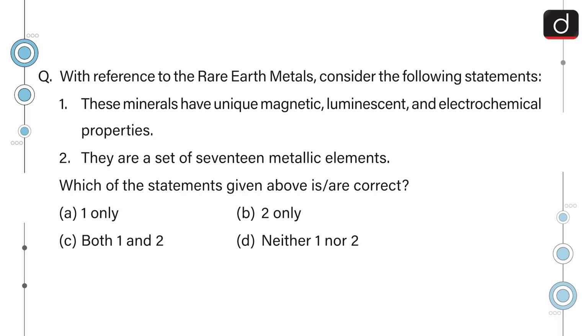Next question is, with reference to the rare earth metals, consider the following statements. 1. These minerals have unique magnetic, luminescent and electrochemical properties. 2. They are a set of 17 metallic elements. Which of the statements given above is or are correct? 1 only, 2 only, both 1 and 2 or neither 1 nor 2. The correct answer is option C, both 1 and 2. That is, both the statements are correct.